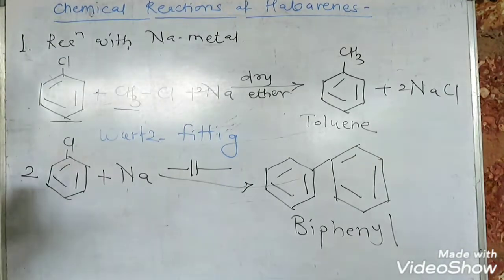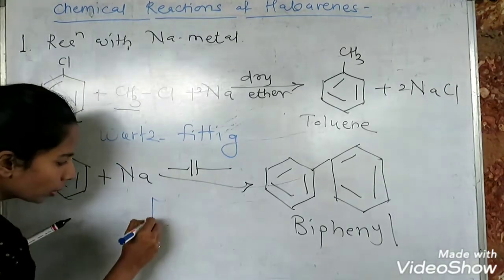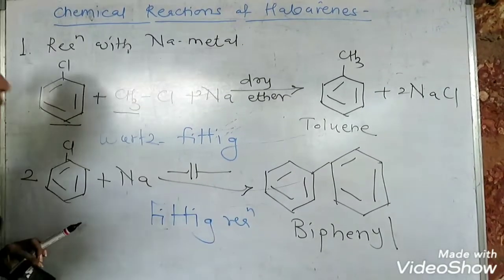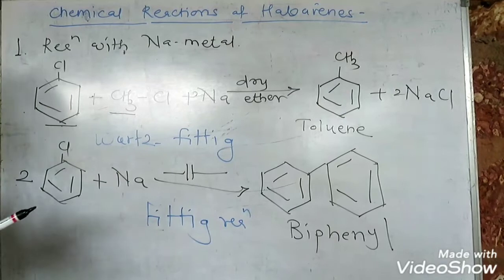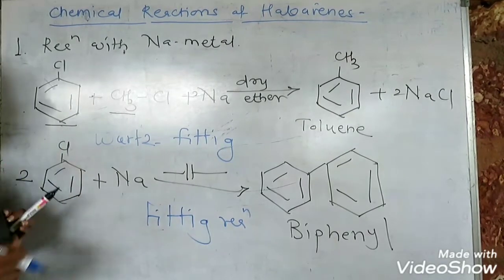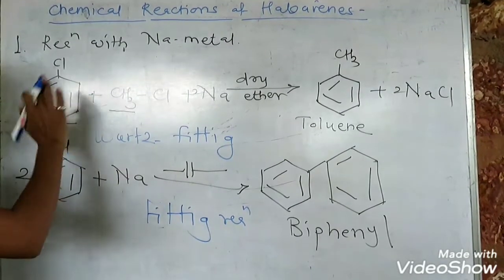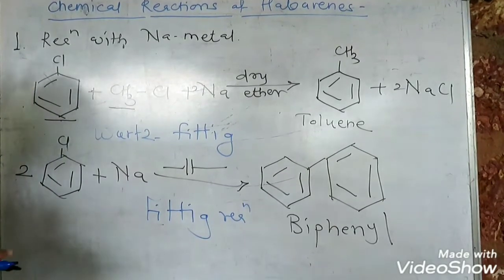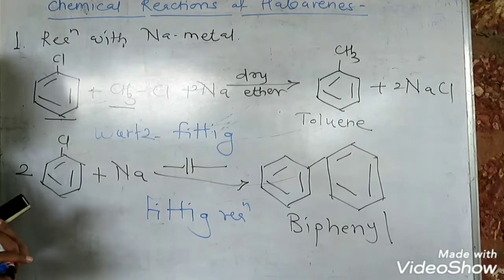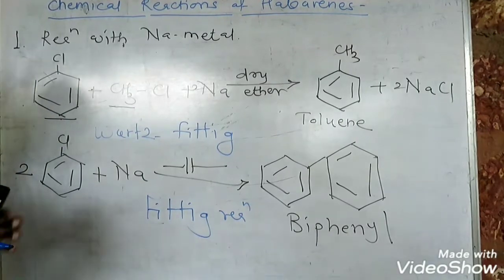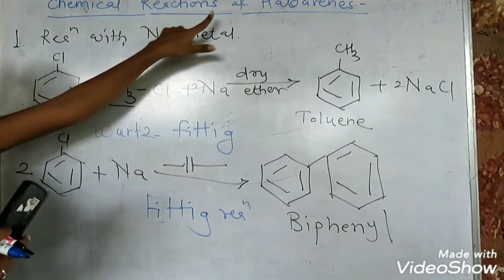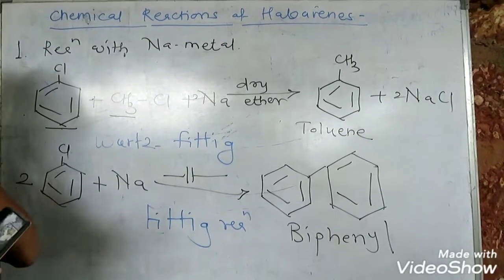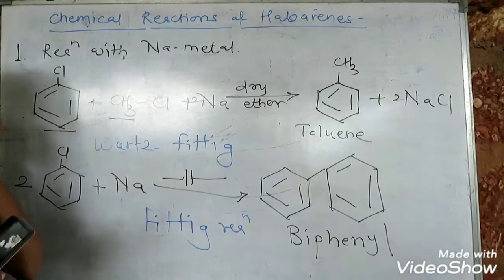So this reaction is called only Fittig reaction. So whenever an aromatic ring is there, it is called Fittig reaction. When an aromatic ring and an alkyl group are there, it is called Wurtz-Fittig reaction, and when only alkyl groups are there, it is called Wurtz coupling reaction. So this is the first reaction shown by haloarenes, that is coupling with alkyl halides. It is called Wurtz-Fittig reaction.